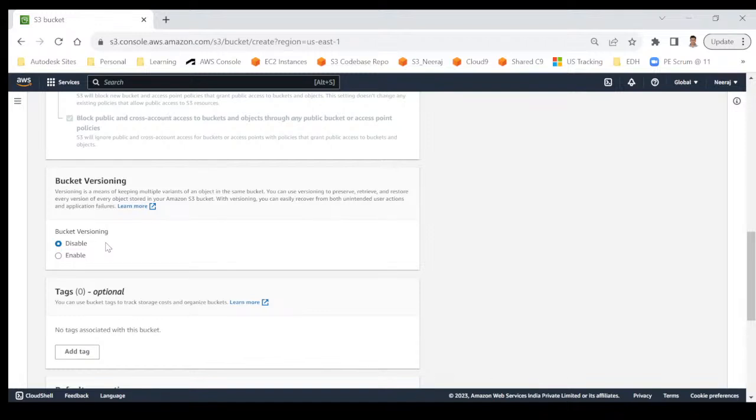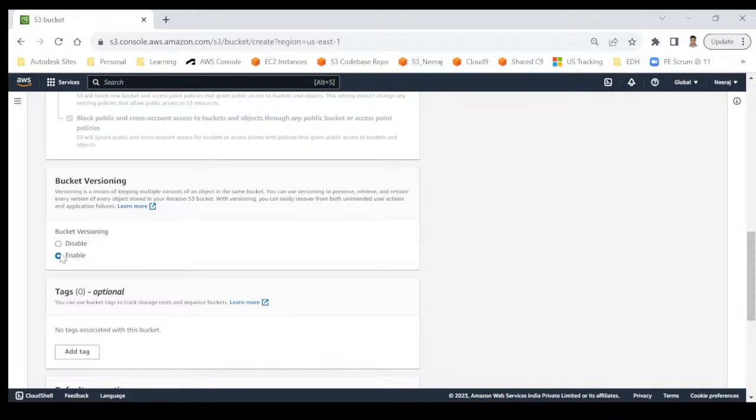Rather, I want to maintain the history. That means my older file should still be there. It will never delete your older files, and all versions of the files are available in your bucket. If you want that feature, you can enable versioning. I am doing it because I will show you shortly how to upload the file, how to maintain multiple versions, and so on.